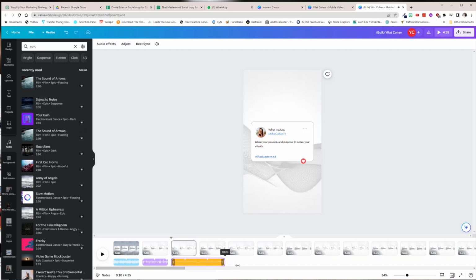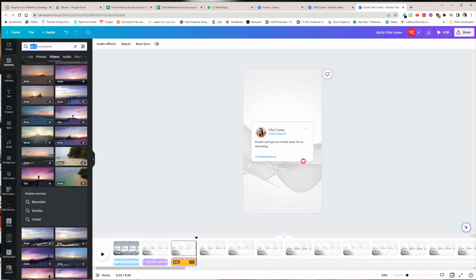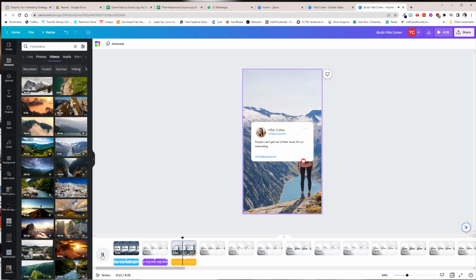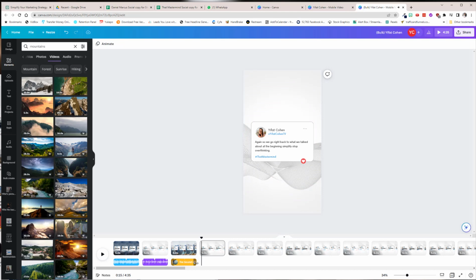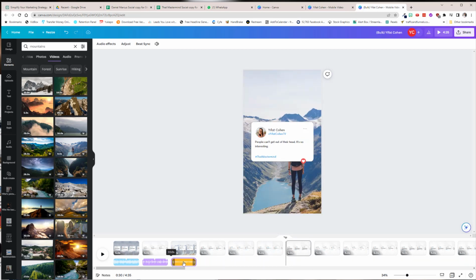And here's the cool part. So now let's say this becomes majestic in the middle or something. I can change that specifically to that. So we're going to come in here, find a video that we like, and see how they snap. That's the beauty of it. So now if I play, this is the build up. So I'm going to have to actually make this longer, and drag it here.